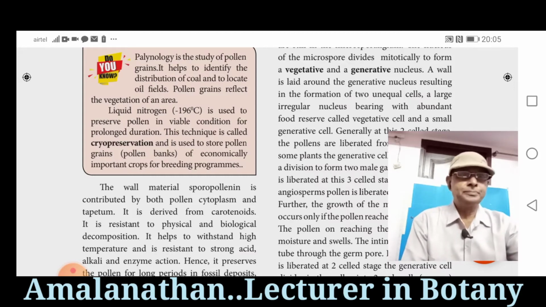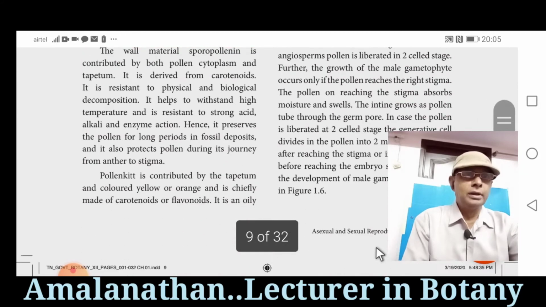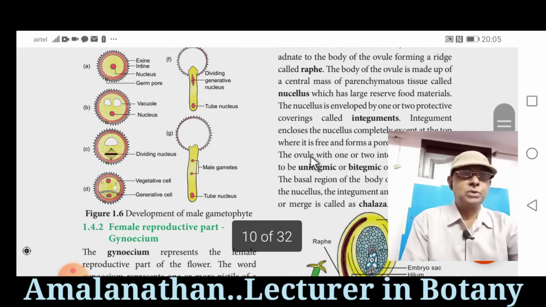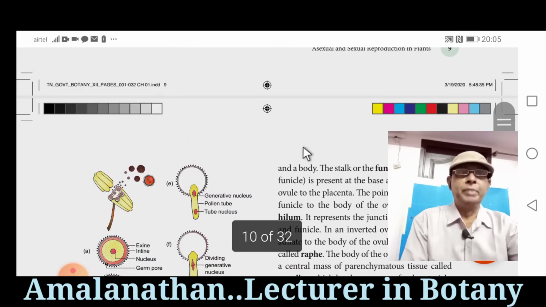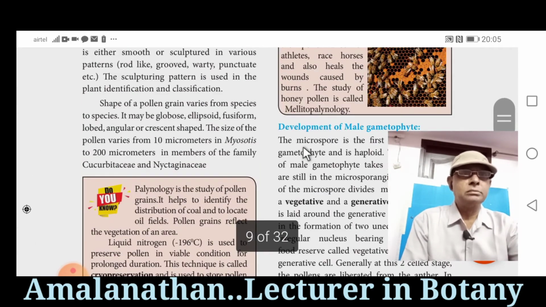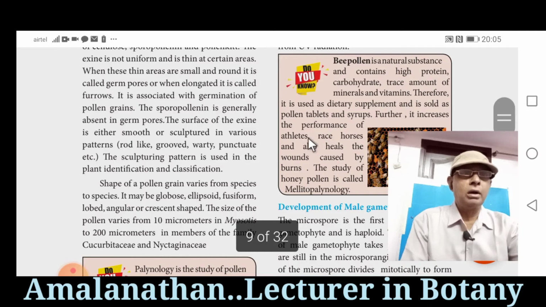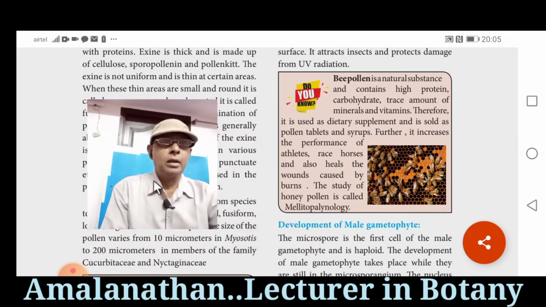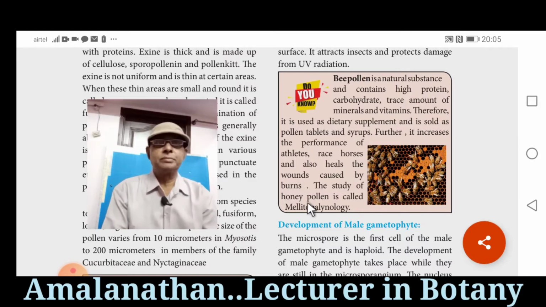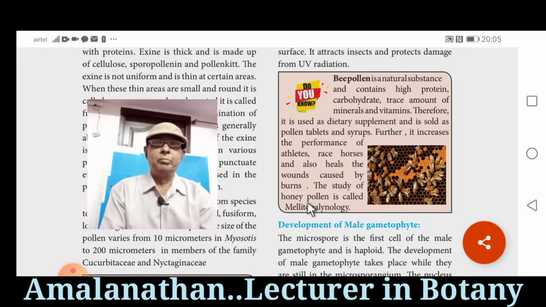Bee pollen. See, this is the bee pollen. What is bee pollen? Bee pollen is a natural substance collected by the bees from each and every flower.